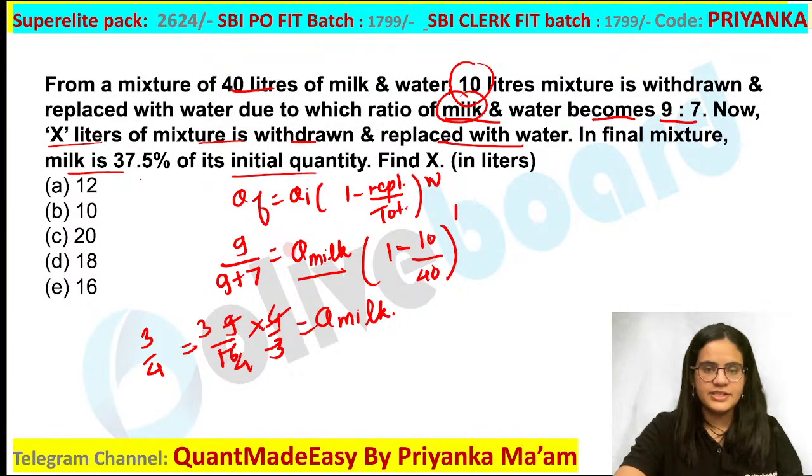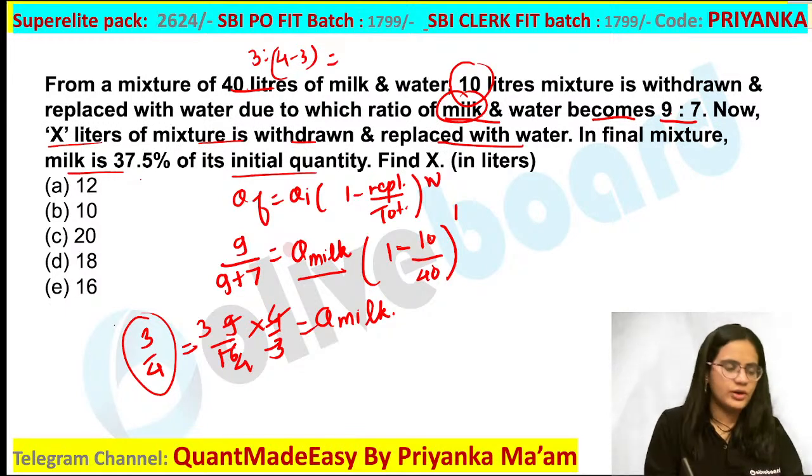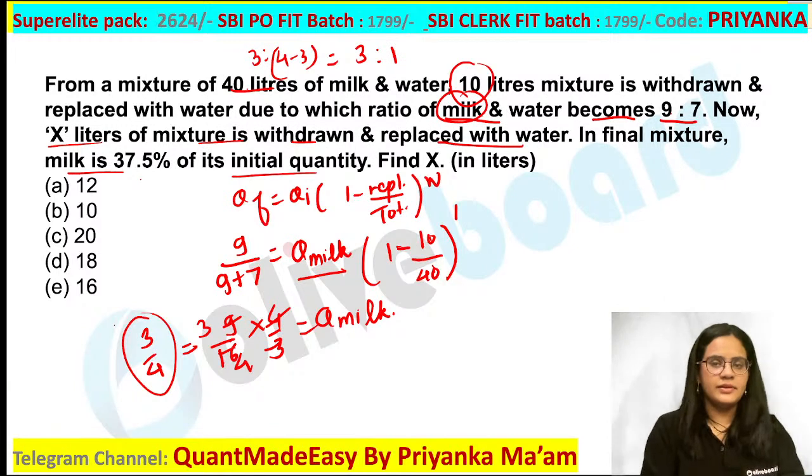Once you are getting this initial ratio, that is milk ratio is 3 is to 4. So here, milk is to water, how much will it be? 3 is to 4 minus 3, that is 3 is to 1. 3 is to 4 is the total value. So you are going to get your ratio as 3 is to 1 here. Everybody is getting this one? Any one of you is there who is having doubt?